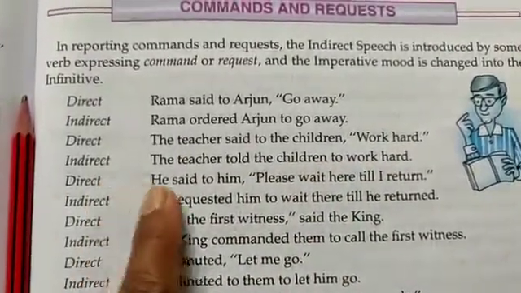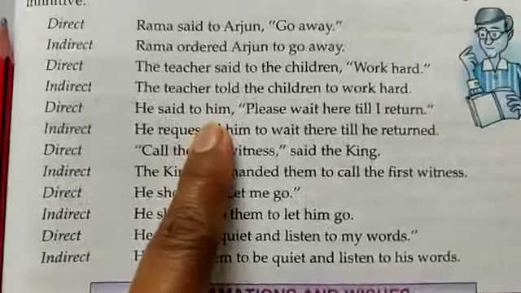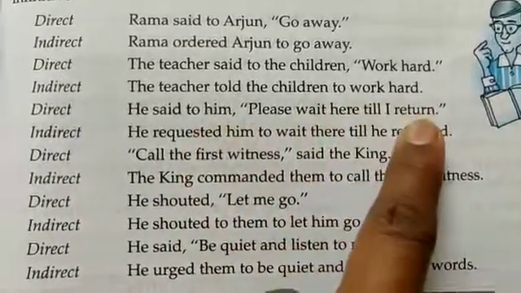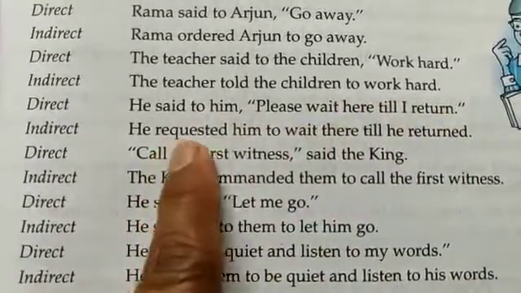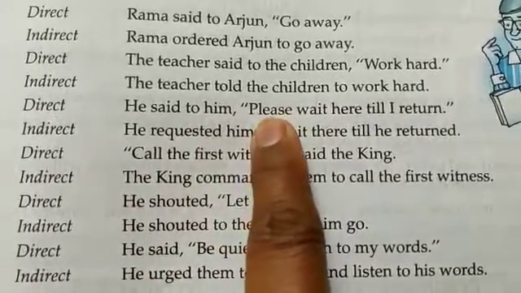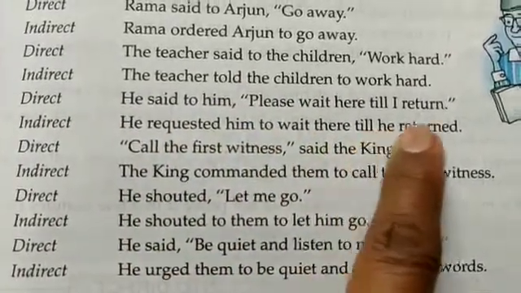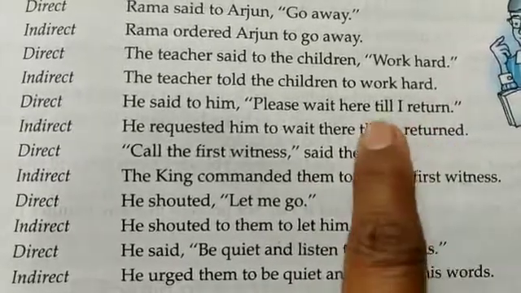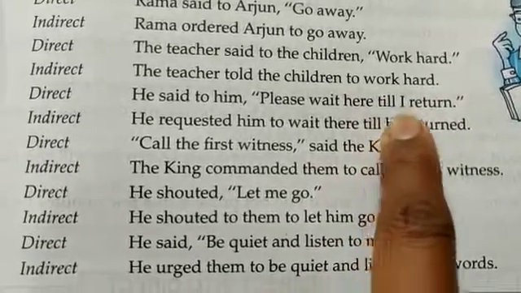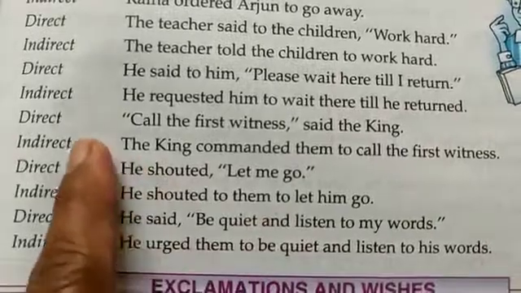Next is direct. He said to him, "Please wait here till I return." So indirect will be: he requested, because the word please is there. So he requested him to wait there till he returned. So we are reporting in the third person. So I will become he.